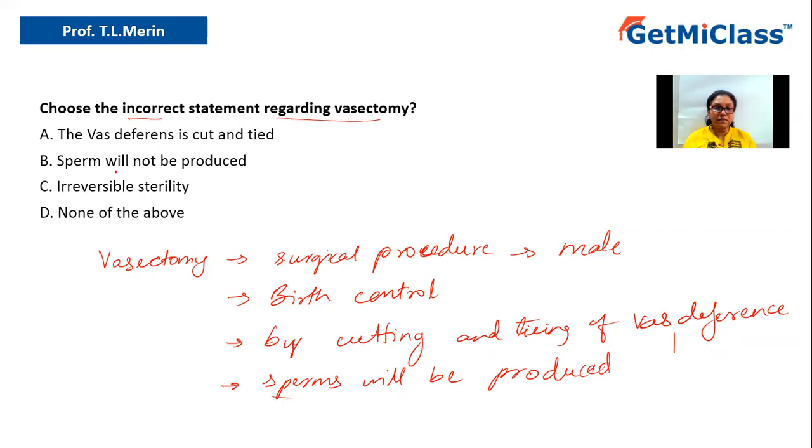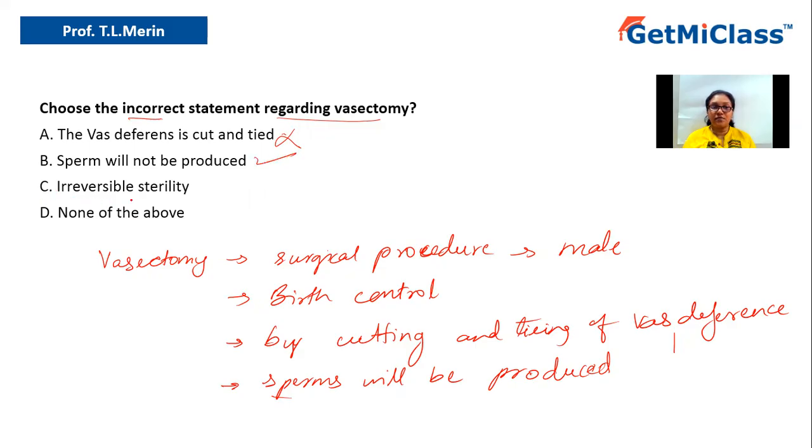So let us look at the options now. We have to look for the incorrect statement. Option A, vas deferens is cut and tied. Yes, that is the correct statement, but that is not our answer because we are looking for the incorrect statement. Option B, sperms will not be produced, which is wrong because, as I told you, spermatogenesis will be there. Production of sperms will be there. But as the sentence says, sperms will not be produced, that is the incorrect statement, and that is the right answer for our question.